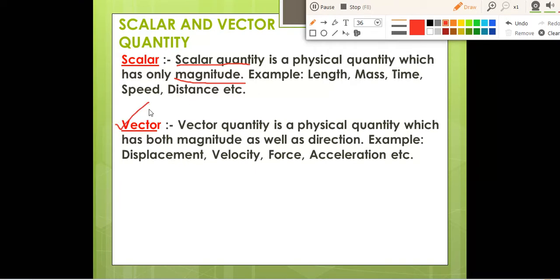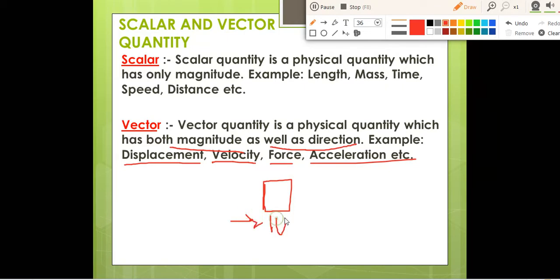Now what are vector quantities? Vector quantities are also a type of physical quantity which have both magnitude as well as direction. It means vector quantities will have magnitude, but at the same time they will have direction also. For example, displacement will have magnitude and also direction. Velocity, force, acceleration. Suppose you are applying a force on this object, okay, you are applying a force of 10 Newton.